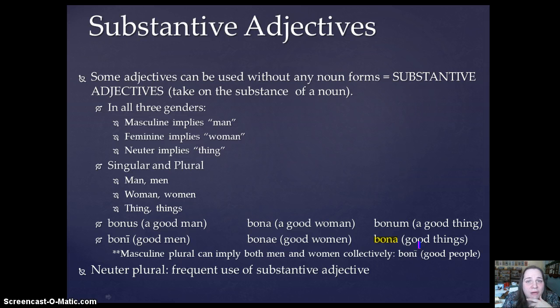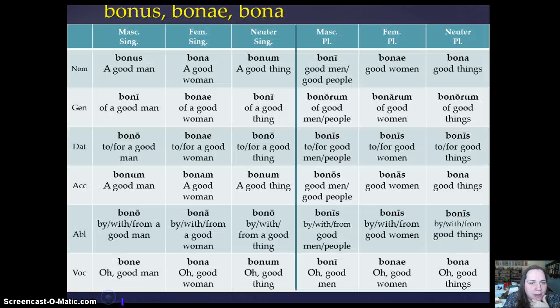Famous men did great things. These are some examples of the way in which the neuter plural, the good things, great things, little things, big things, laughable things, whatever, is very often used in English and also in Latin. It's just that in Latin we're going to be using a substantive adjective to show that implied thing, okay?